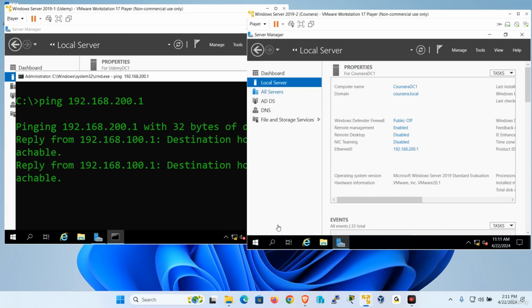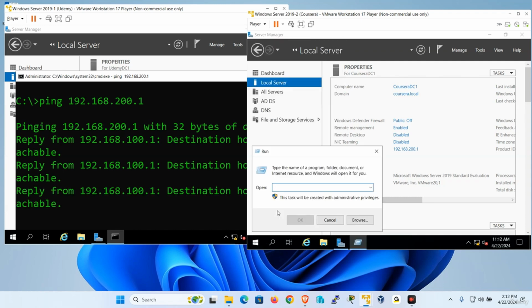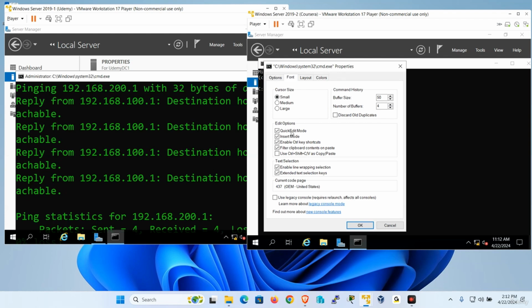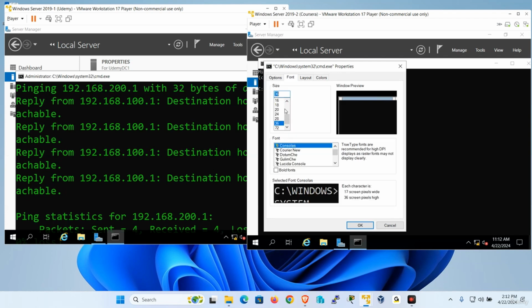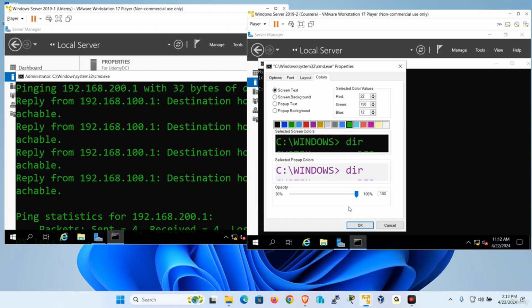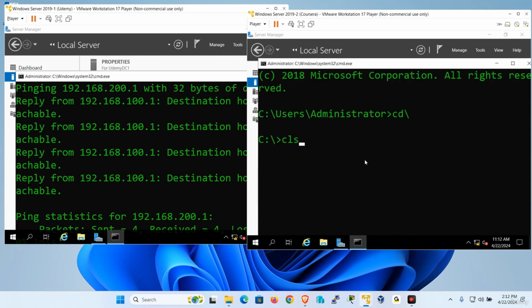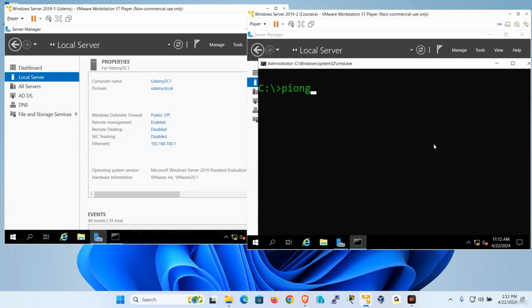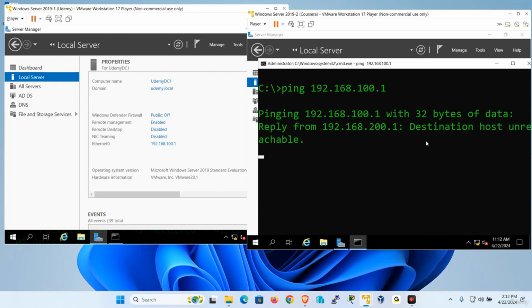If I go on this side over here, open the command prompt, and change the fonts. Same thing. Let me do this so you can see better, color and green text. And I'm going to try and ping, look at this, this server is 100.1. So if I try to ping 192.168.100.1, it's going to fail. They're on different networks, like different locations. It's failing.